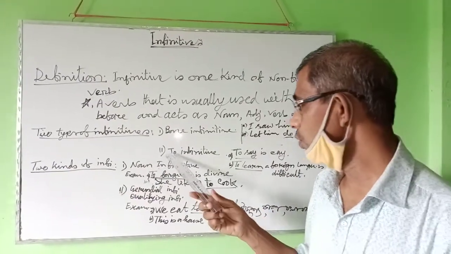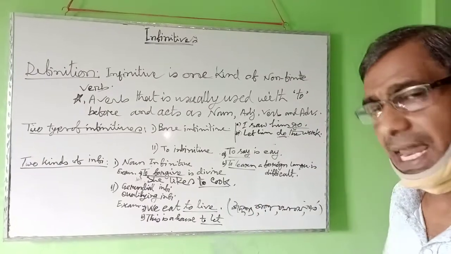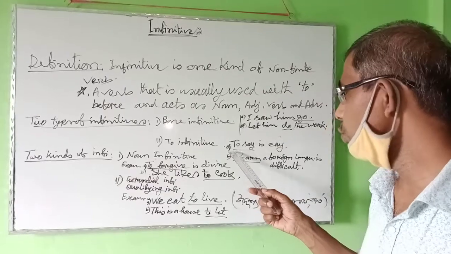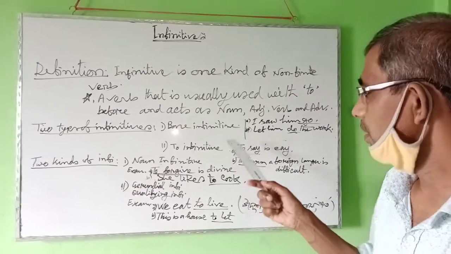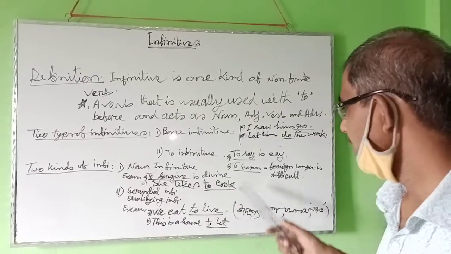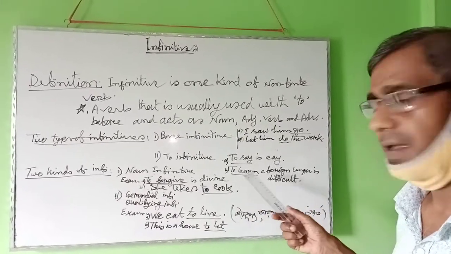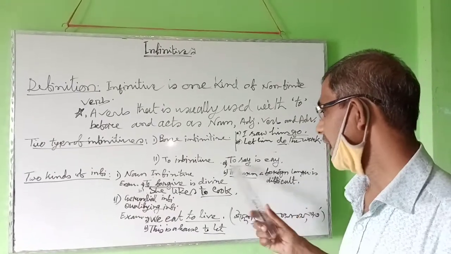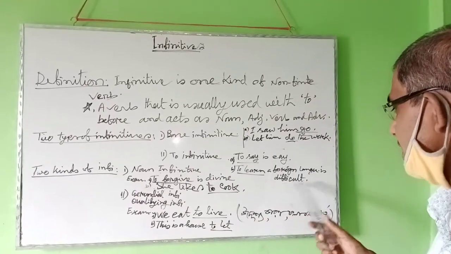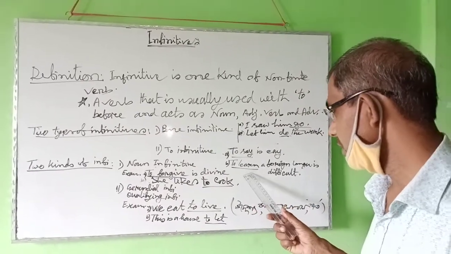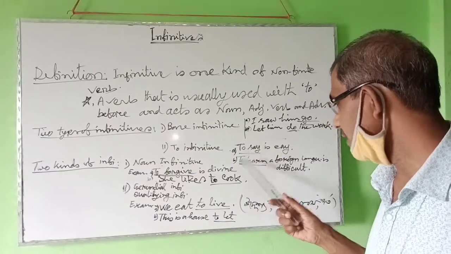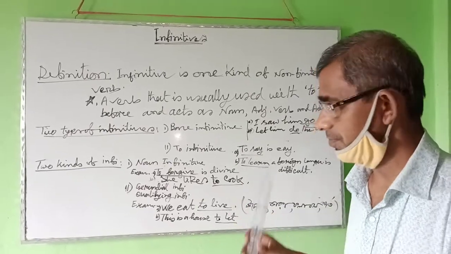Next comes the to infinitive. If there is to before the present form of a verb, with to the verb is called a to infinitive, and it works as a noun. Follow the example: to say is easy. Here to say is a to infinitive. To learn a foreign language is difficult. Here to is used before say and learn. With to, say and learn are to infinitives.